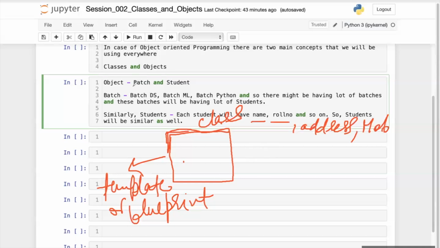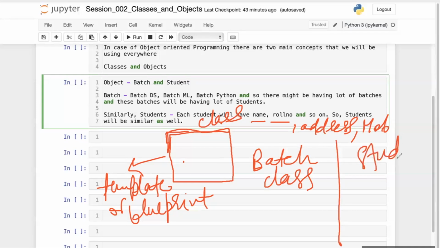So there may be two things here. We can create two classes. One is called the batch class, and another we can create is a student class. We may create a batch class here and a student class here.